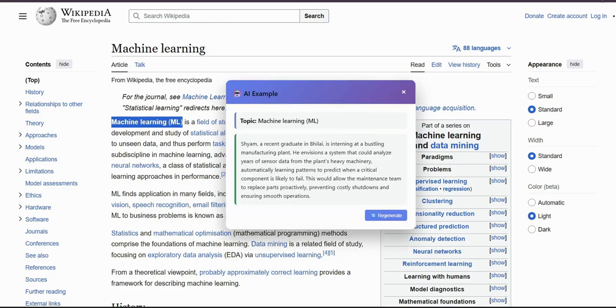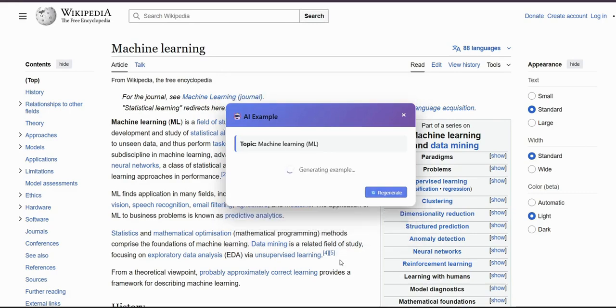So as we can see, it took in the context from our input data, the user name. Bhilai is intended at a bustling manufacturing plant, which refers to the fact that Bhilai is a city with a lot of factories. So the example here is tailored to the static data that was entered by the user. Now let us click on regenerate.